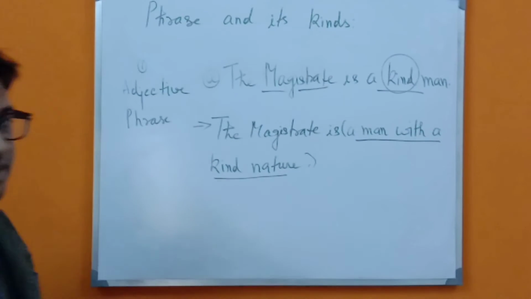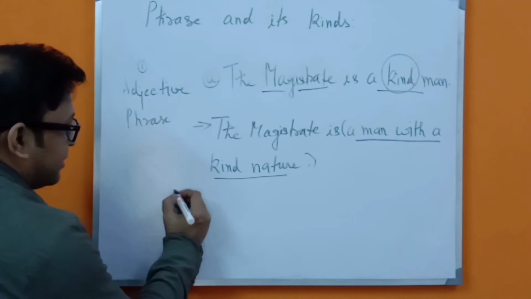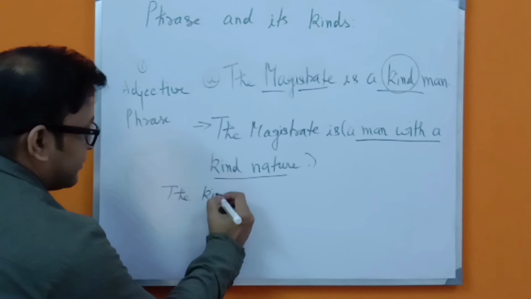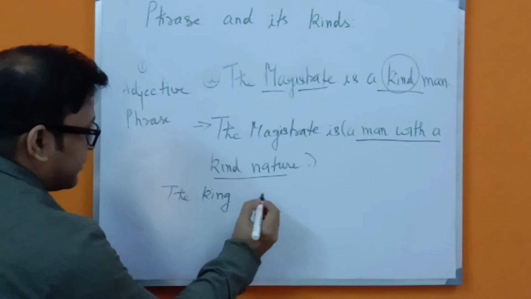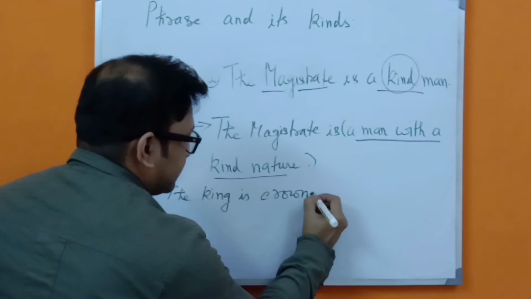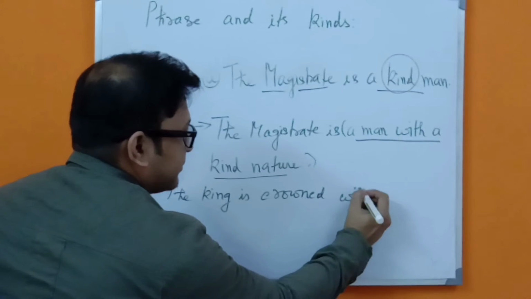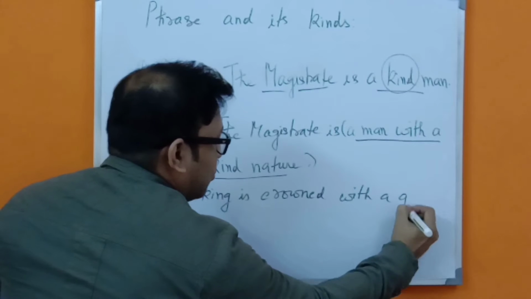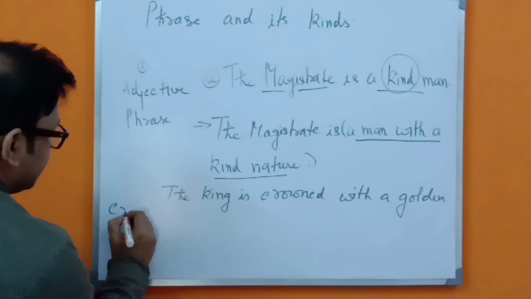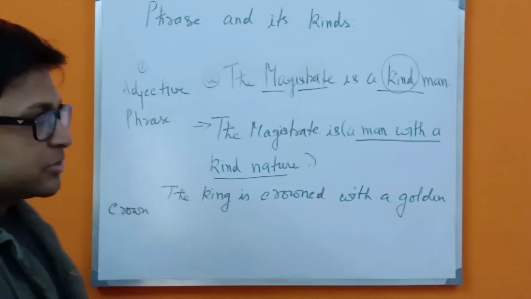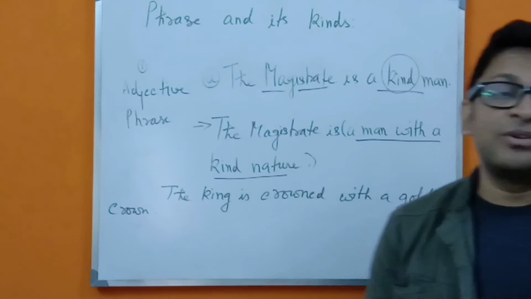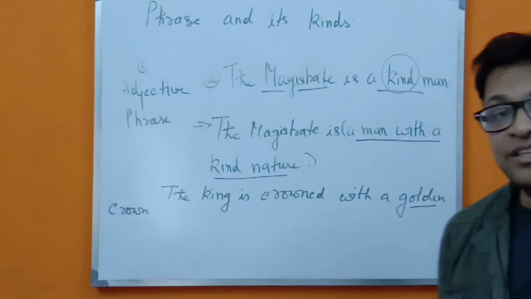Suppose the sentence comes: the king is crowned with a golden crown. Now this portion will be italicized and you will be asked to change it into an adjective phrase.